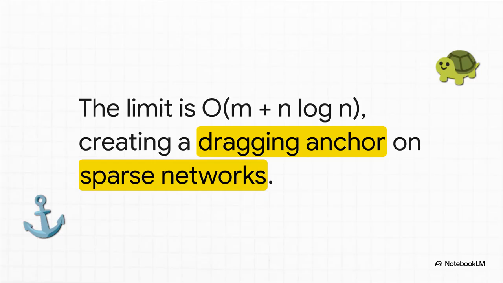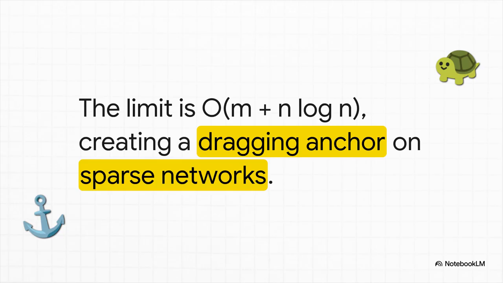Now, here's the classic speed limit we've all memorized. O of m plus n log n. This formula represents the algorithm's time complexity when it's supercharged with advanced data structures like Fibonacci heaps. In this formula, m is the number of edges, think roads, and n is the number of vertices, or intersections. And this whole thing runs in the standard comparison addition model. That just means the computer is only allowed to add weights together or compare which one is bigger.